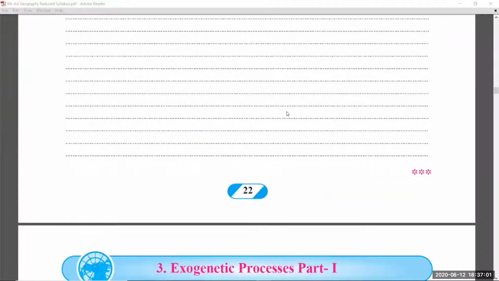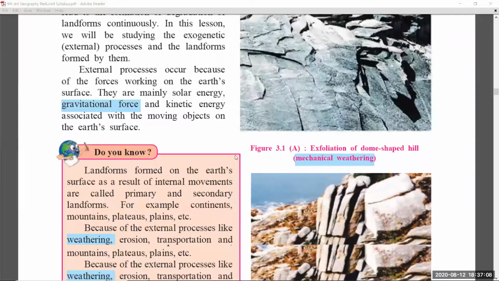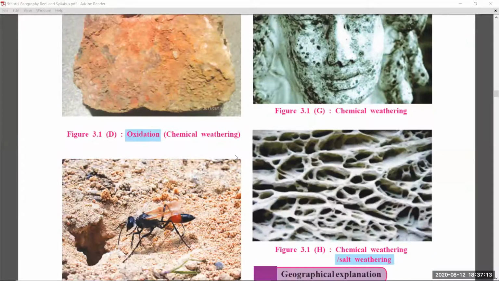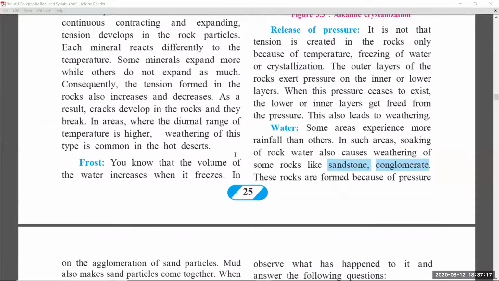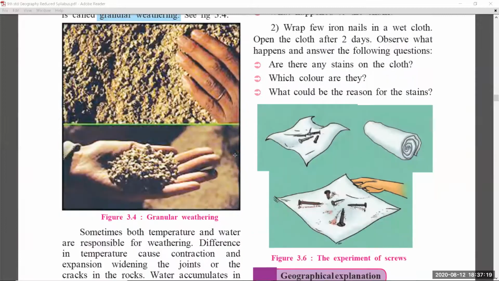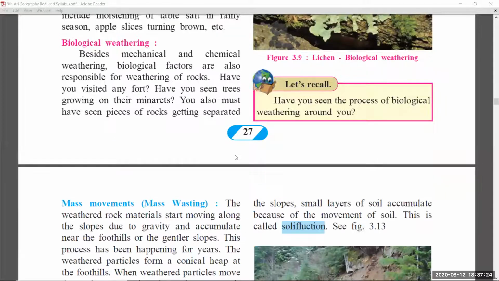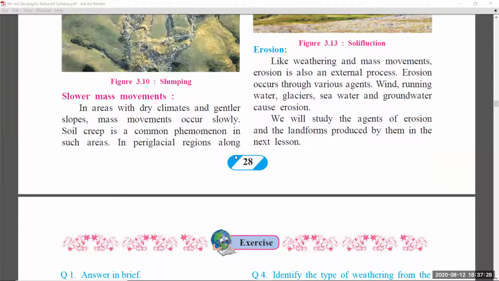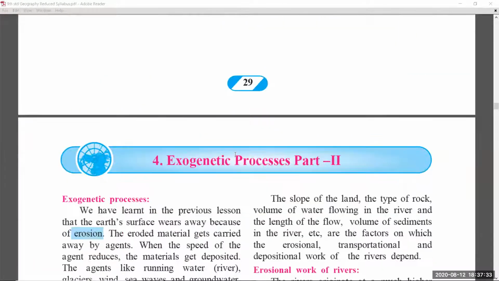Okay, students. Coming to chapter number 3, exogenetic processes, part 1. In this, this part was removed from page number 23. Pages 24, 25, 26 and 27 are as they are, there is no change in the syllabus. In page number 28 also there is no change. And the exercise part you have to do.